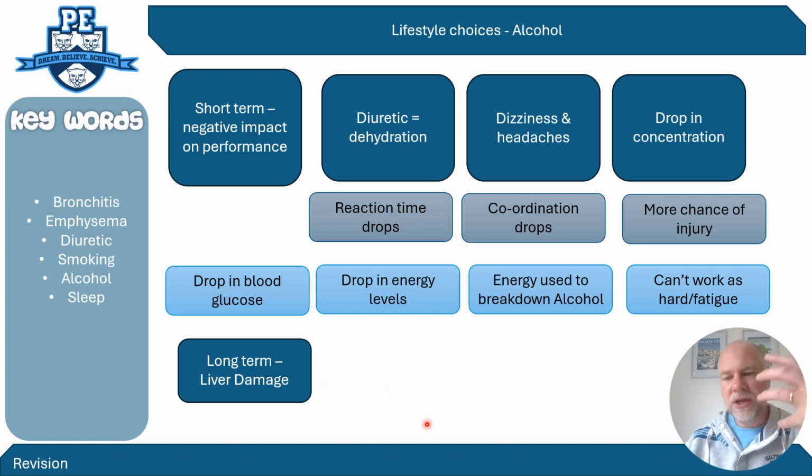So if someone drank before a game of rugby, for example, what would be the impact on their performance? So it's a short-term impact we're looking at, and it has a negative impact on the performance. Now, why? Alcohol is a diuretic. It means you're going to wee more, and it means that you're going to become dehydrated.